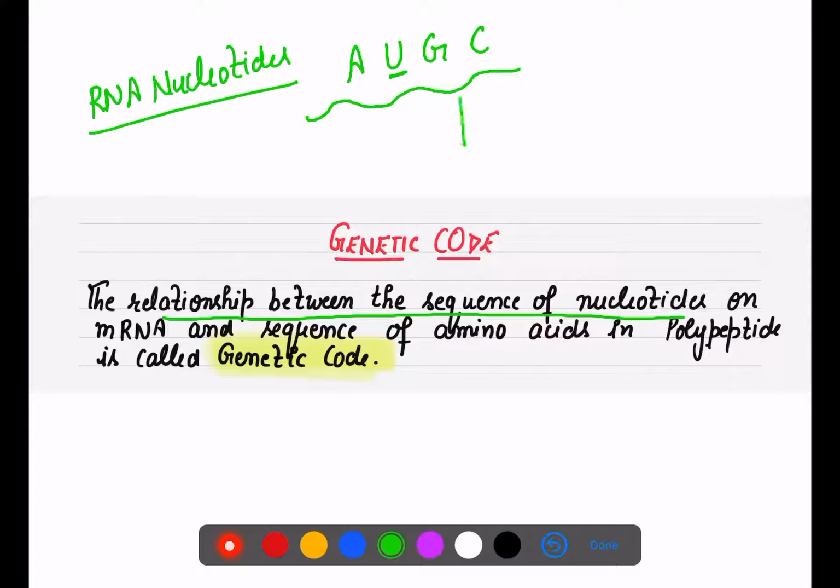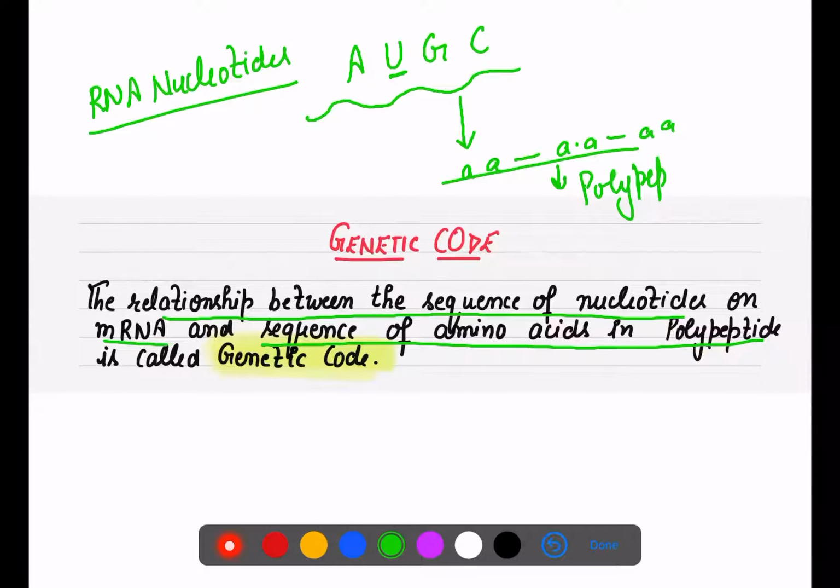Now it has to form a relationship. There should be some relationship with these amino acids which form a polypeptide chain. So that relationship between mRNA and the sequence of amino acids in a polypeptide chain is called the genetic code. If I make it very simple, see how many nitrogen bases you have. You have 4 nitrogen bases.